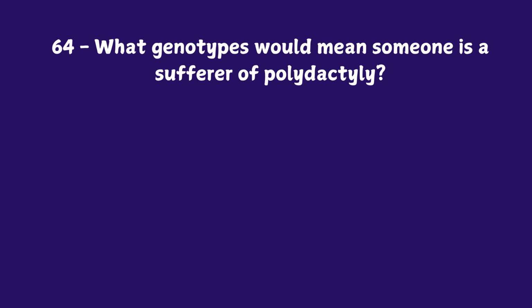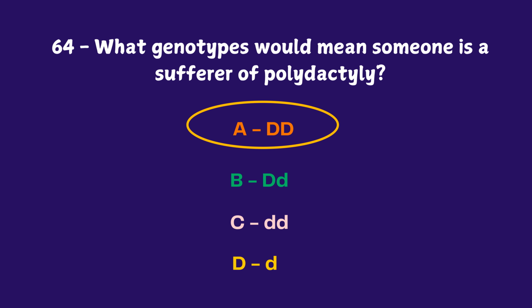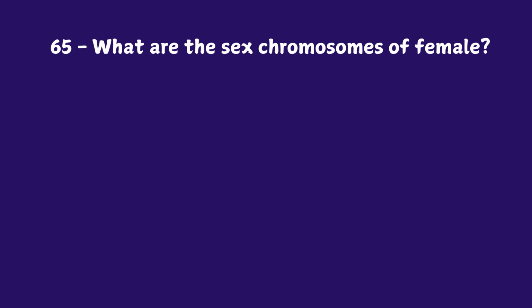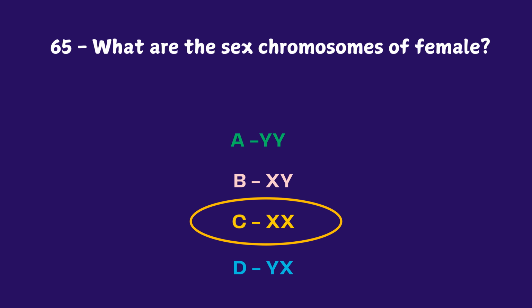What genotypes would mean someone is a sufferer of polydactyly? Big D, big D, big D, small d, small d, small d, small d. The answers are big D, big D, big D, small d. What are the sex chromosomes of female? YY, XY, XX, or YX? The answer is XX.